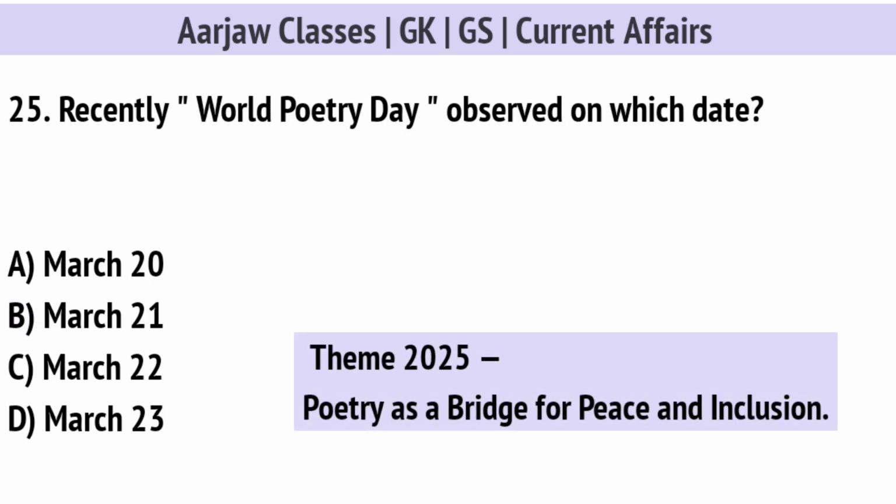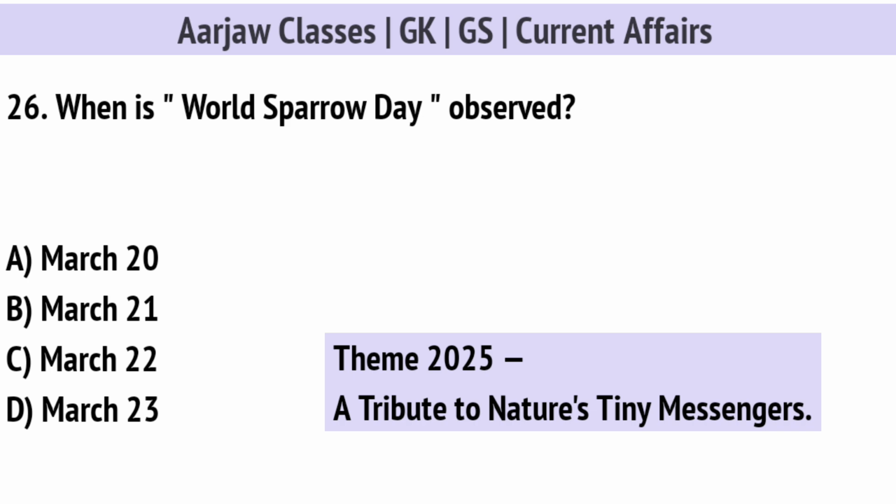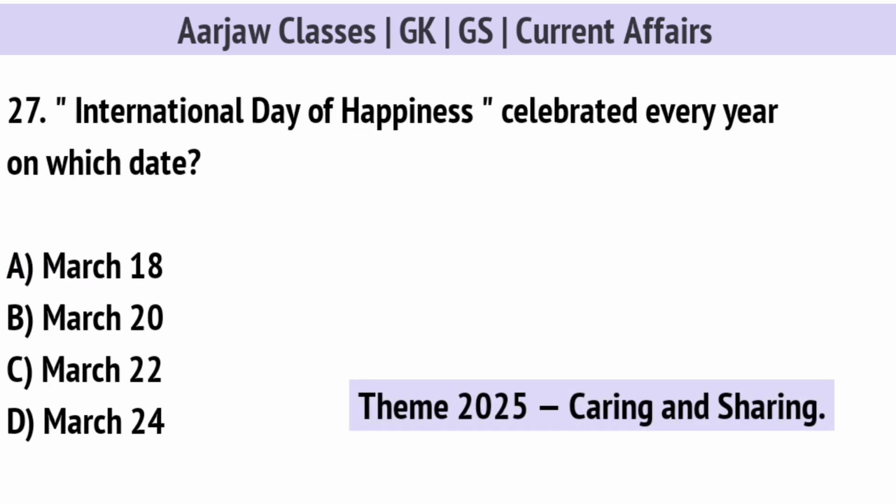Recently World Poetry Day observed on which date? Correct option is B, 21st March. When is World Sparrow Day observed? Right option is A, on 20th March. International Day of Happiness celebrated every year on which date? Right option is B, on 20th March.